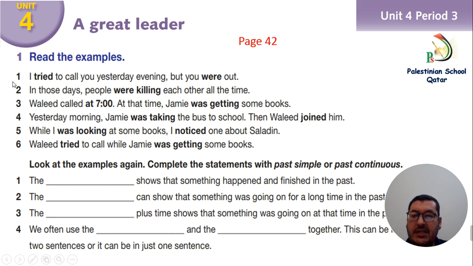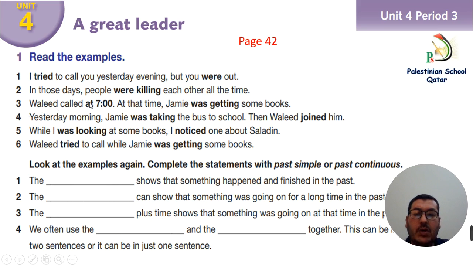Here in this sentence we use the past simple. There is no action cutting the other action, just a sentence in the past. I tried to call you yesterday evening, but you were out. Number 2, in those days, people were killing each other all the time. We specify the time and we say they were killing each other all the time.